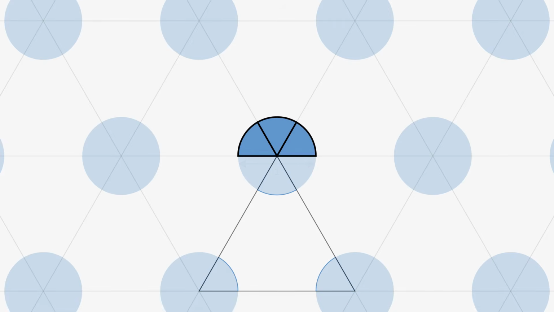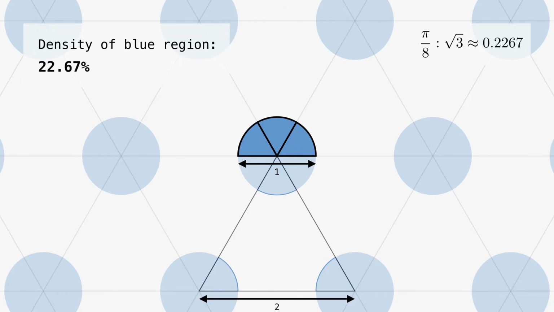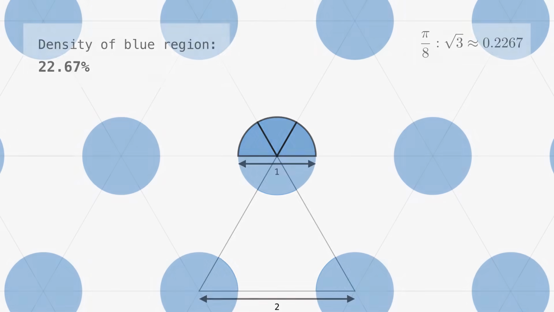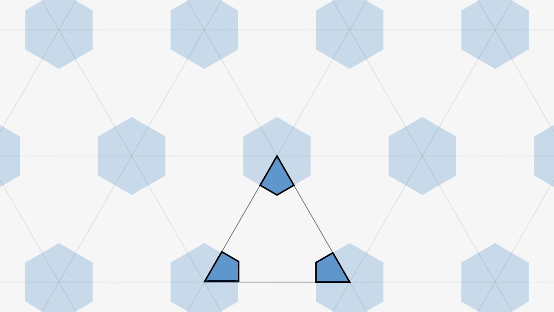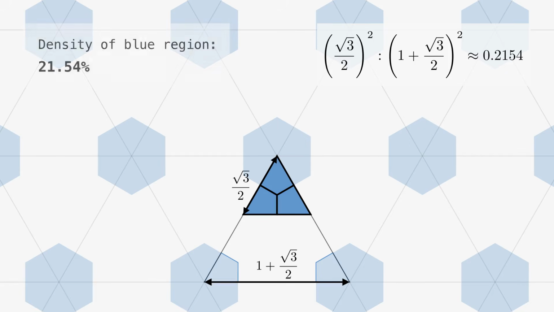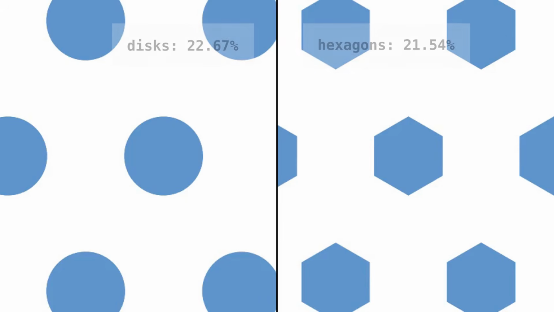It's not hard to determine that the density of the blue area is pi divided by 8 times square root 3, approximately 22.67%. Another related idea is to pack unit diameter hexagons. The advantage is that we can pack them more tightly. The disadvantage is that unit diameter hexagons have smaller area than unit diameter disks. All in all, the hexagon packing has a smaller density than the disk packing, 21.54% versus 22.67%.